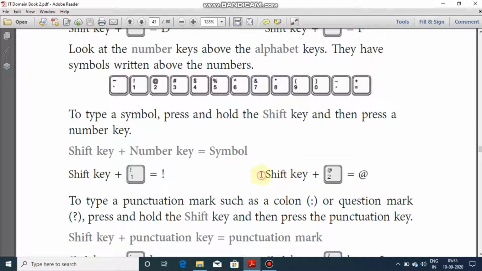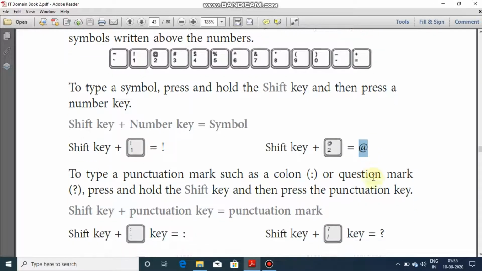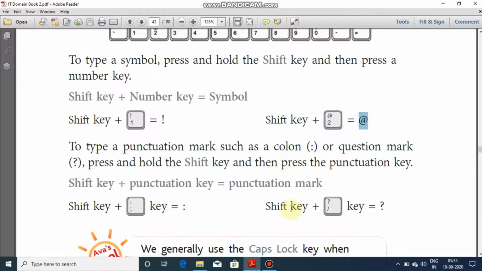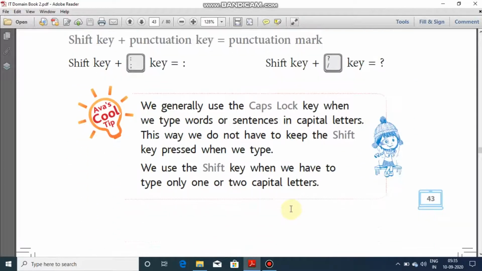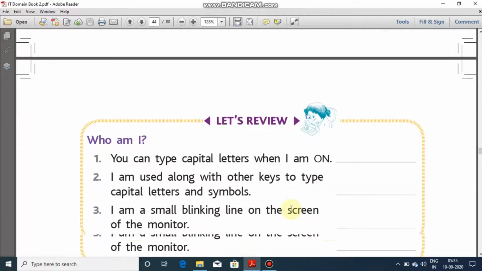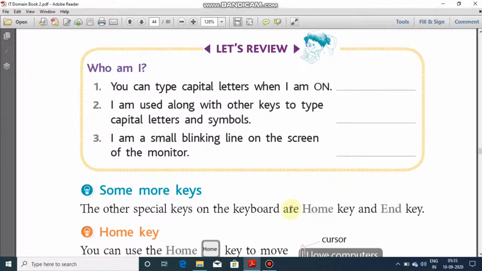If we press shift key along with numerical 2, it will show the at the rate sign. That means to print the special symbols, you need to press shift key along with that number. We had done up to the let's review part.